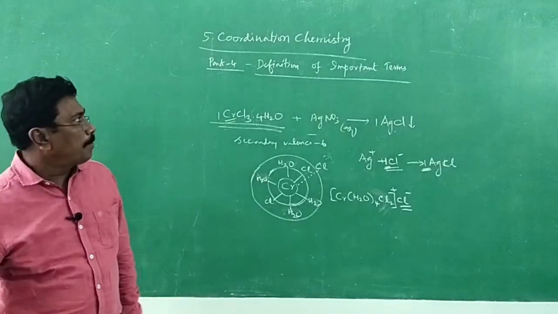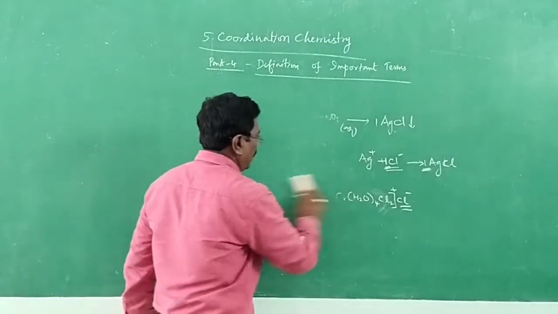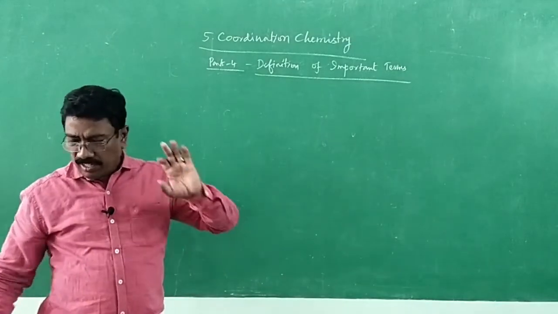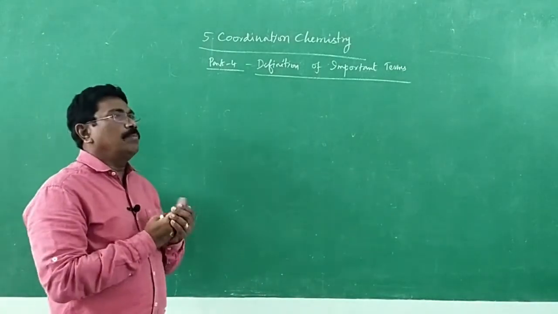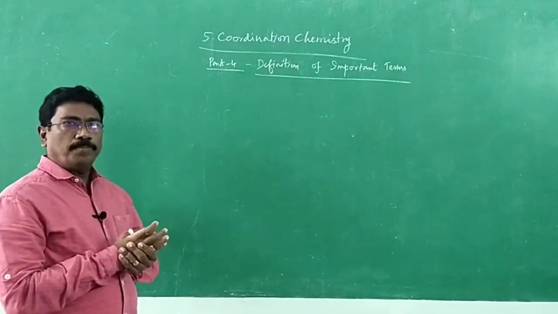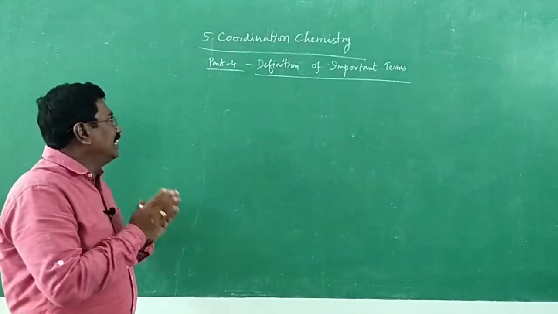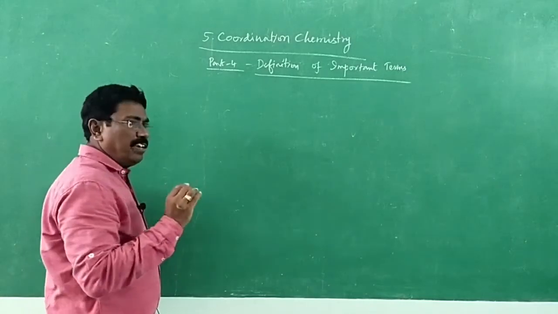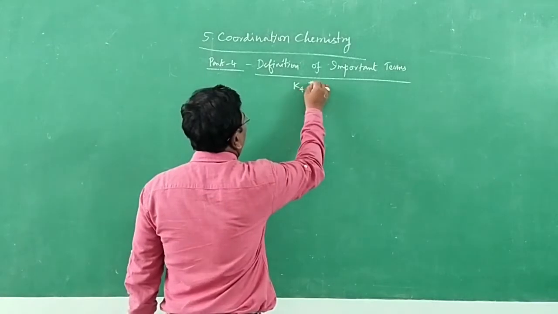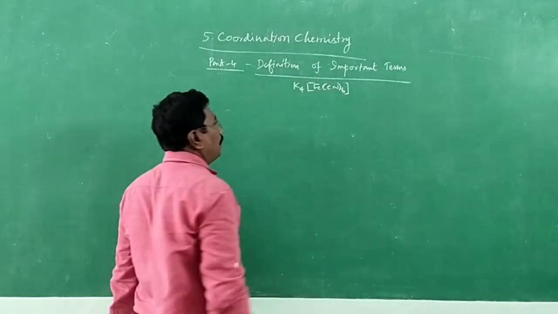Now let us go into part 4, definition of important terms. What are the important terms to be known? After Werner gave the theory about coordination compounds, now we started to understand coordination compounds in detail. So what is coordination entity? Let me give you a very simple example of a coordination compound, potassium ferrocyanide. It is not the IUPAC name, it is the common name.